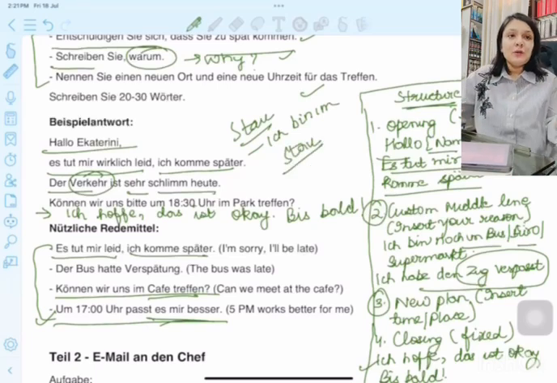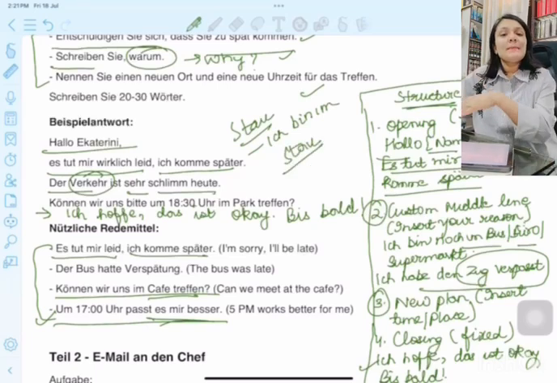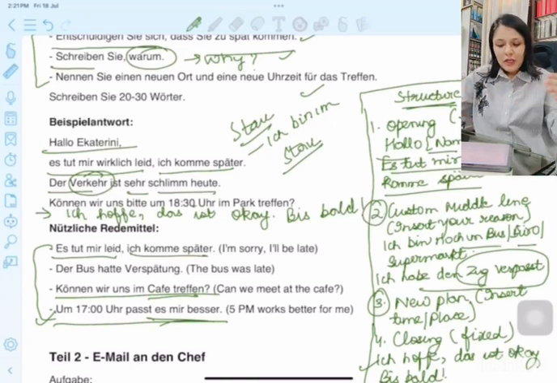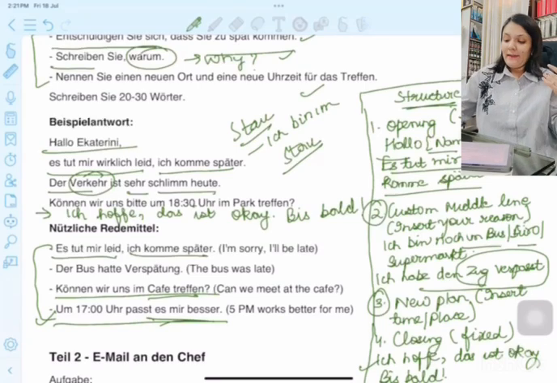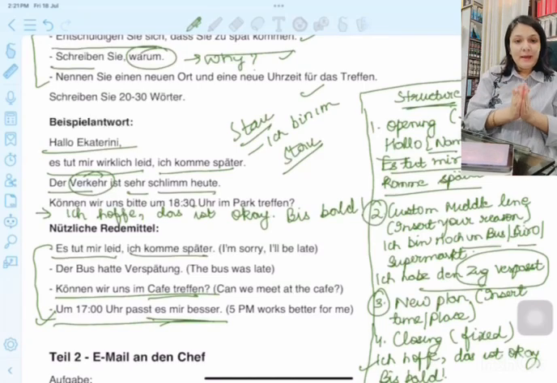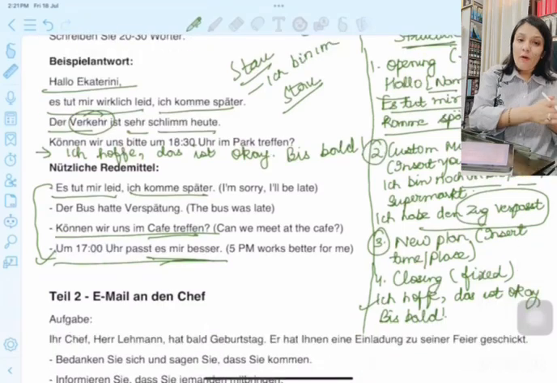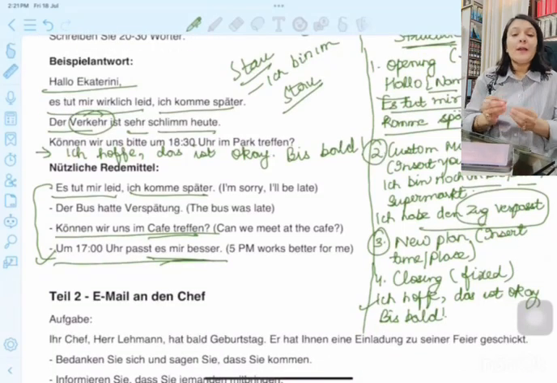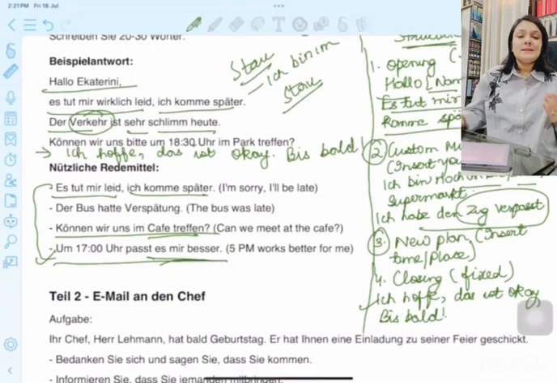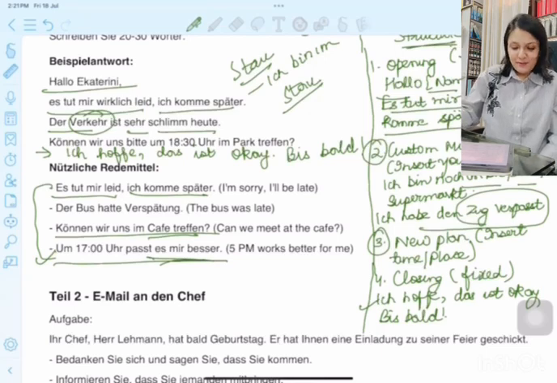Then for the new place, können wir uns im Café treffen? Können wir uns im Park treffen? You can say a random place and say a different time so that you could meet again. And how do you end it? You always end it with the closing statement saying, ich hoffe, das ist okay. I hope that is okay. Bis bald. Bis bald means see you soon.